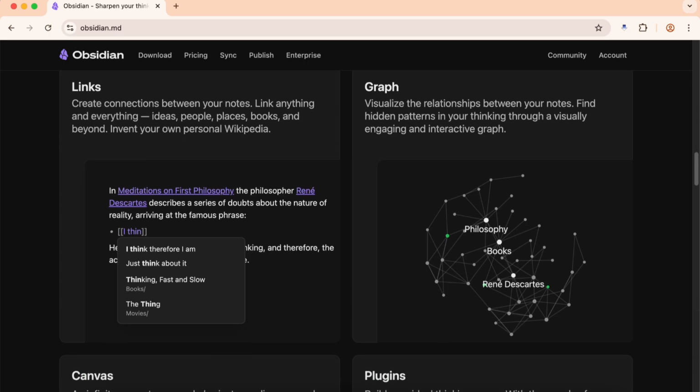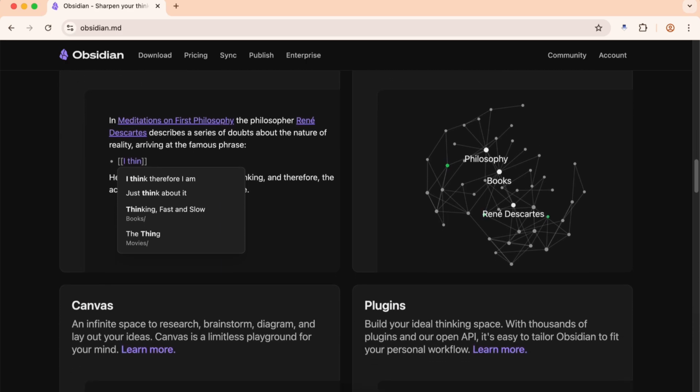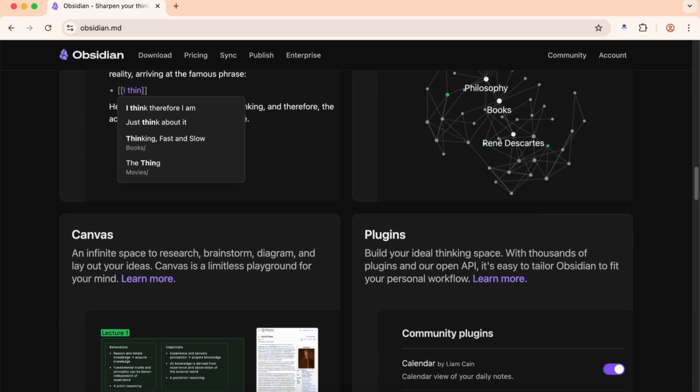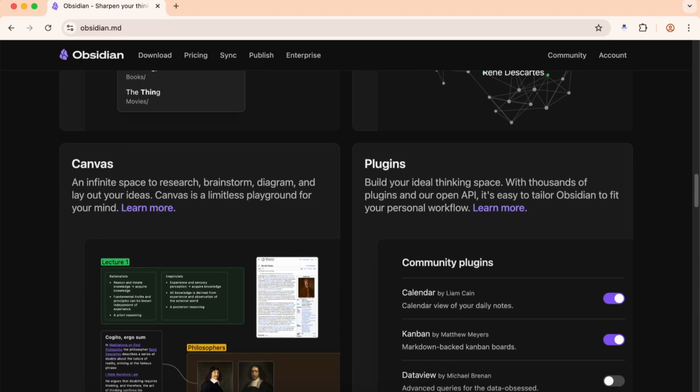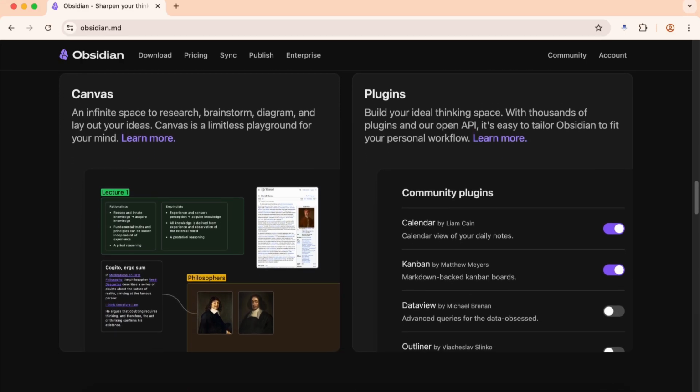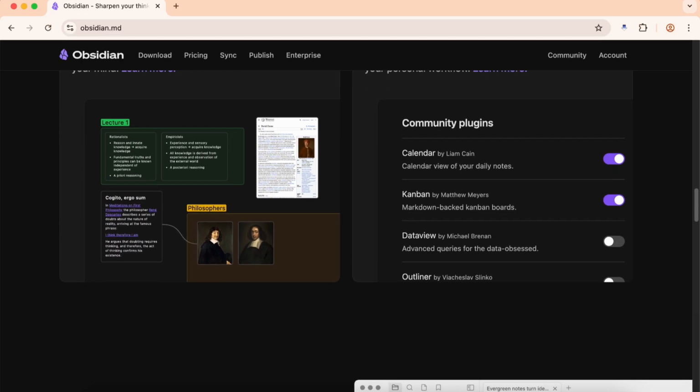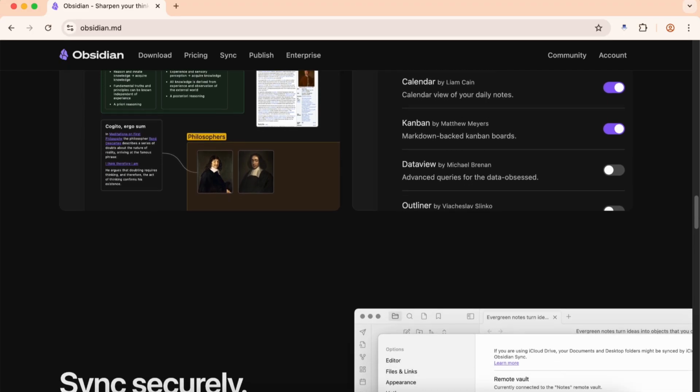The magic happens when you start linking your notes together. Every time you type double brackets around a word or phrase, you create a connection to another note. What seems simple becomes incredibly powerful when you realize you're building a web of interconnected knowledge.